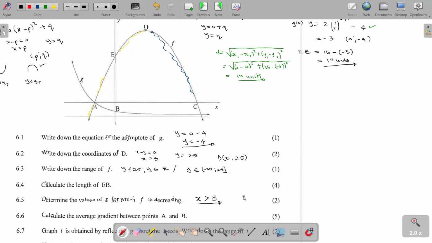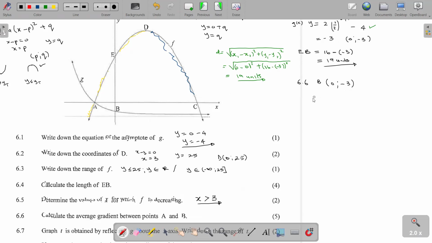Then calculate the average gradient between A and B. If we check, that is question 6.6. The coordinates of B have been established already to be (0, -3).